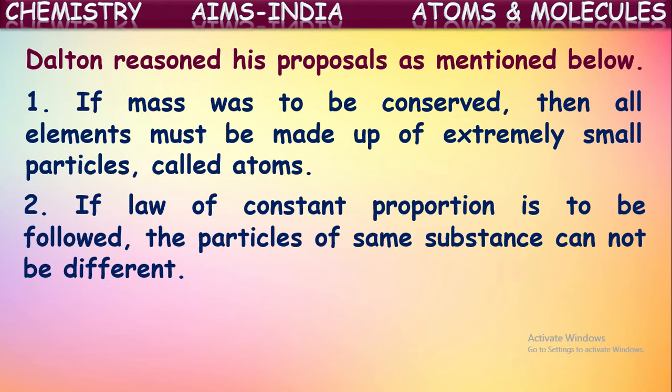So why do they follow the law of constant proportions? Every substance has its smallest particles all similar to one another. That is why they participate in the same manner in chemical reactions in fixed ratios. In this way, he gave different explanations for those laws. For the law of conservation of mass, he said there might be smallest particles for every matter, called atoms. Because of these atoms, mass is conserved in chemical reactions.